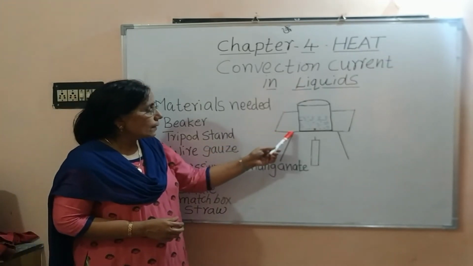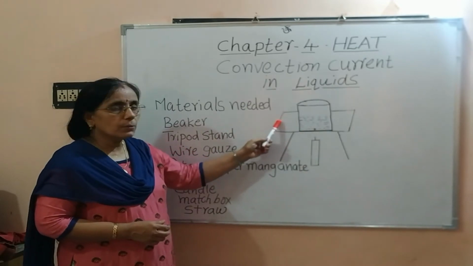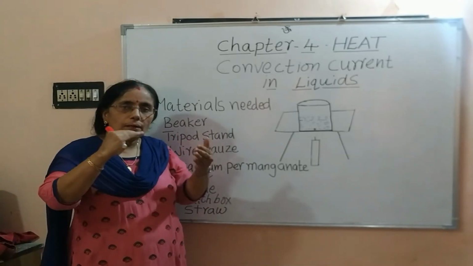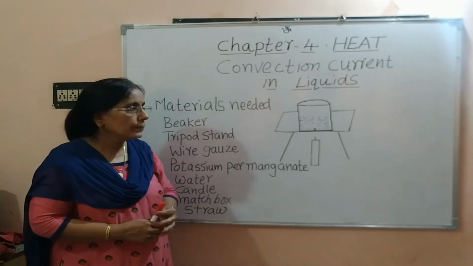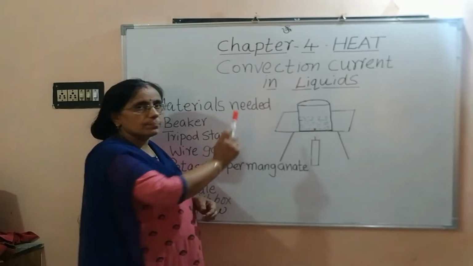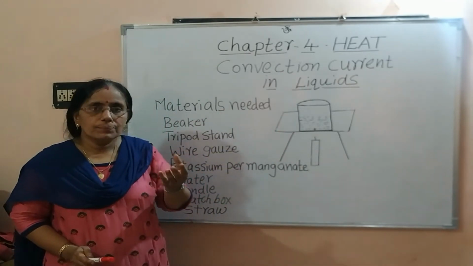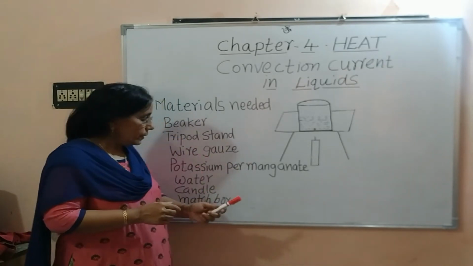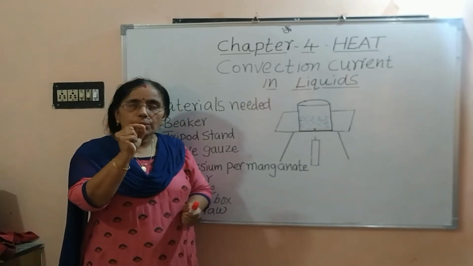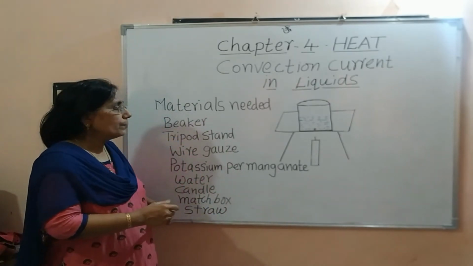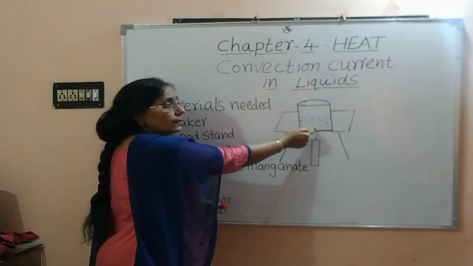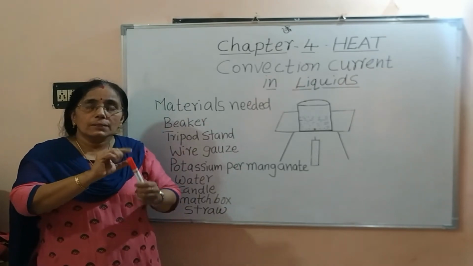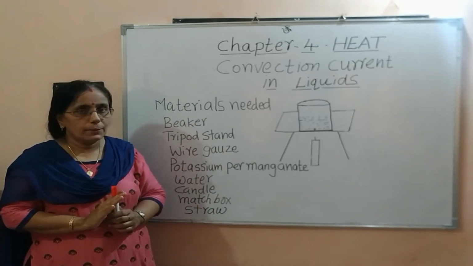Arrange the tripod stand and keep the wire gauze over it. Take the beaker, fill more than half with the tap water and keep it on the wire gauze. Wait for a few minutes so that the water becomes still. Afterwards, with the help of the straw, take a few crystals of potassium permanganate and put them in the water. Make sure that the potassium permanganate is not getting spread in the water.